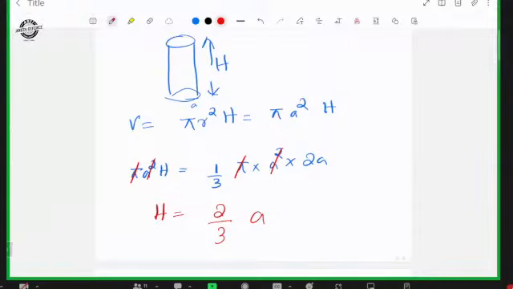I had a query, sir. In mensuration, would the level of the questions be like this only, or would it be higher than this? This is the level. Okay, sir.